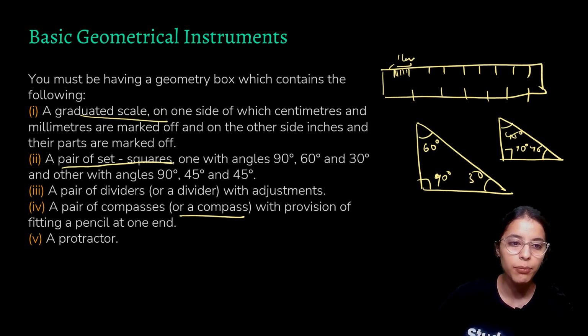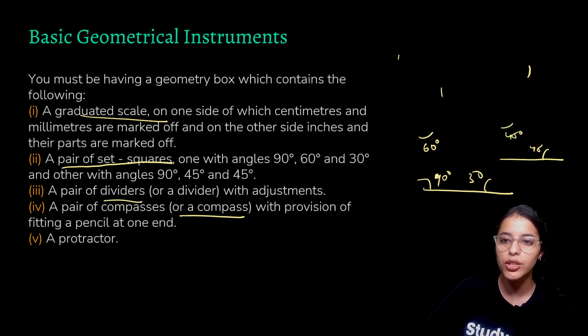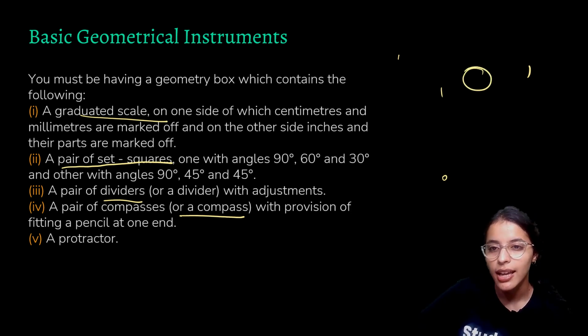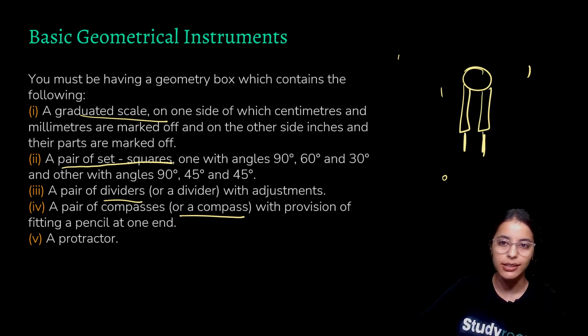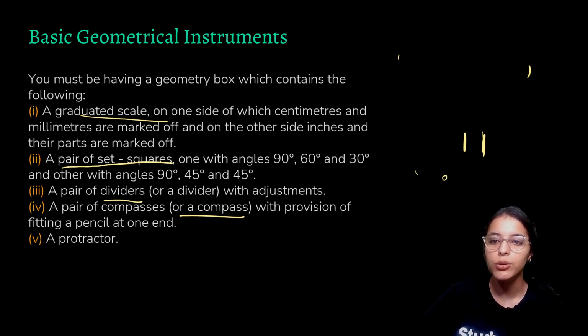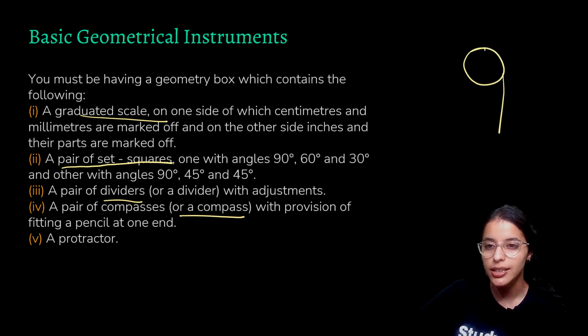The next thing is the pair of dividers. The divider is a compass-looking object, which is like this. It must be having two legs and a needle at both of the ends. So this is our divider. The next thing, and the most important thing, as I said earlier, is the compass, which is like this.